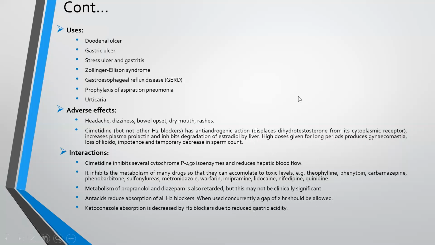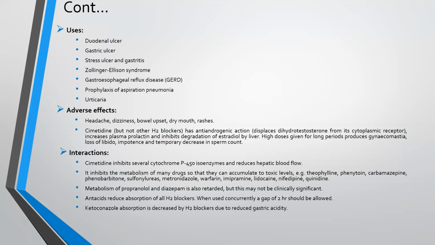The interactions of H2 antihistamines include: cimetidine inhibits several cytochrome P450 isoenzymes and reduces hepatic blood flow. It inhibits the metabolism of many drugs so that they can accumulate to toxic levels.